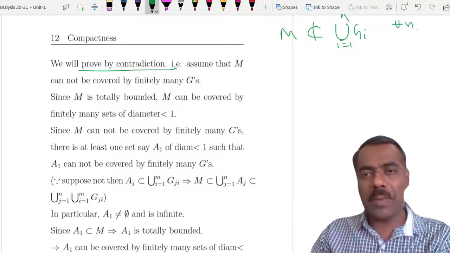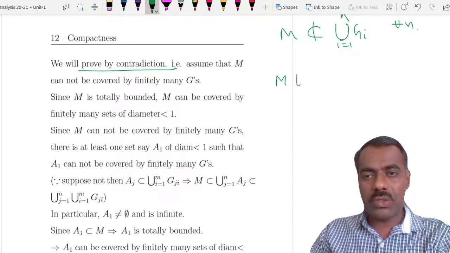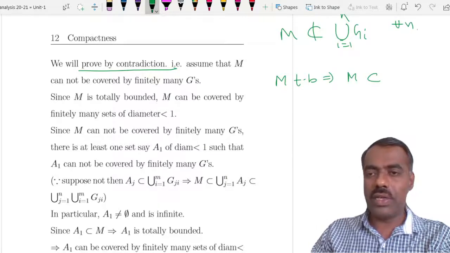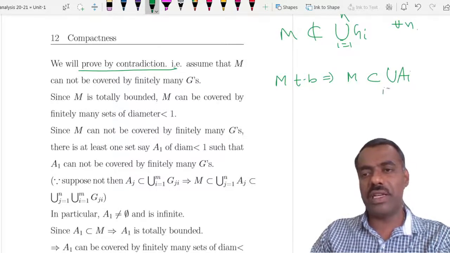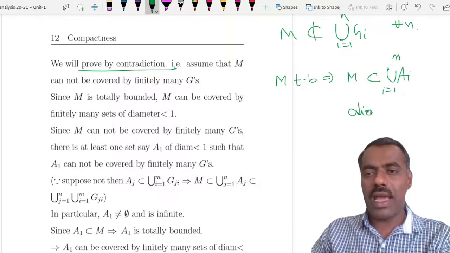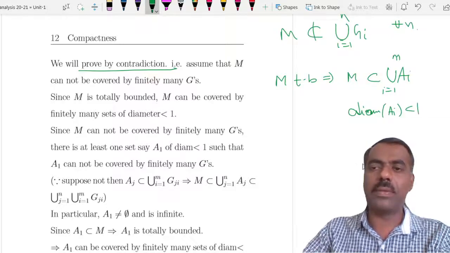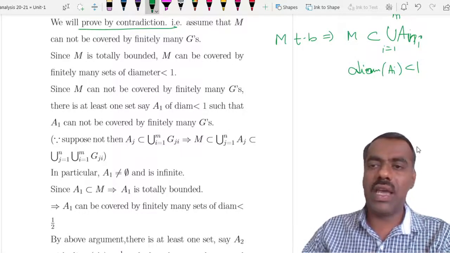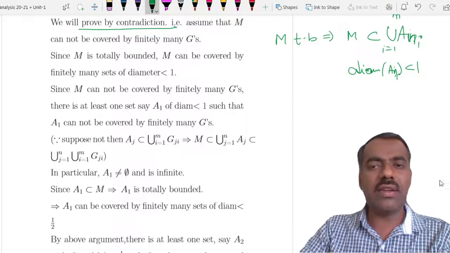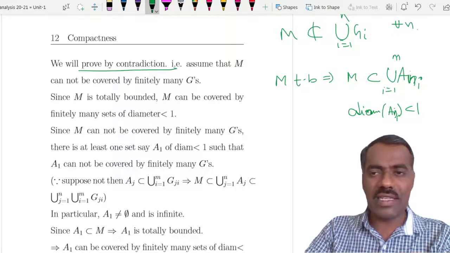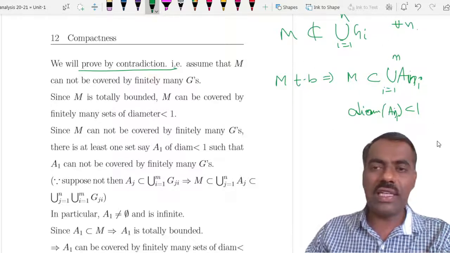Now as M is compact, it is totally bounded. M totally bounded implies M can be covered by finitely many sets of diameter less than 1. So you can call it the union of A_i, finitely many, some n, where the diameter of each A_i is less than 1. So M is covered by finitely many sets A_i of diameter less than 1, but M is not covered by finitely many of these G_i.